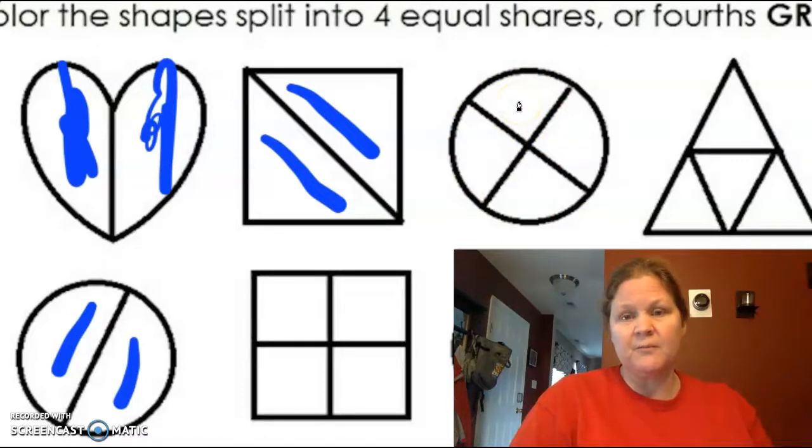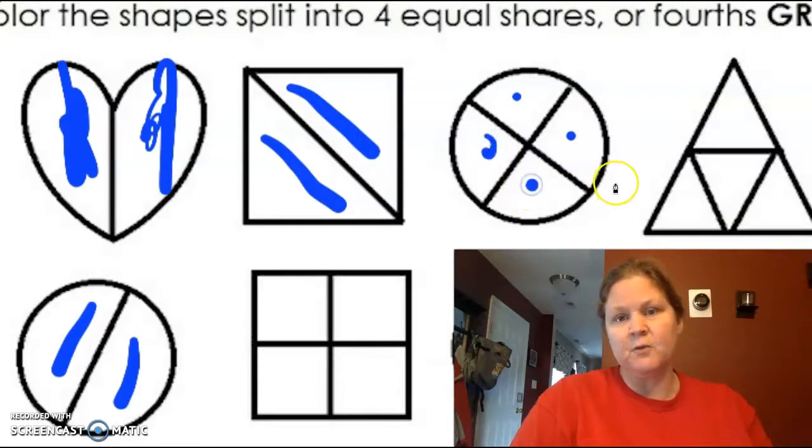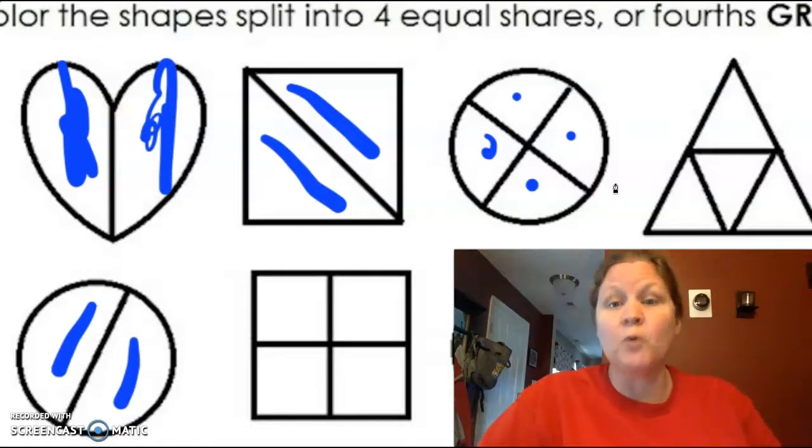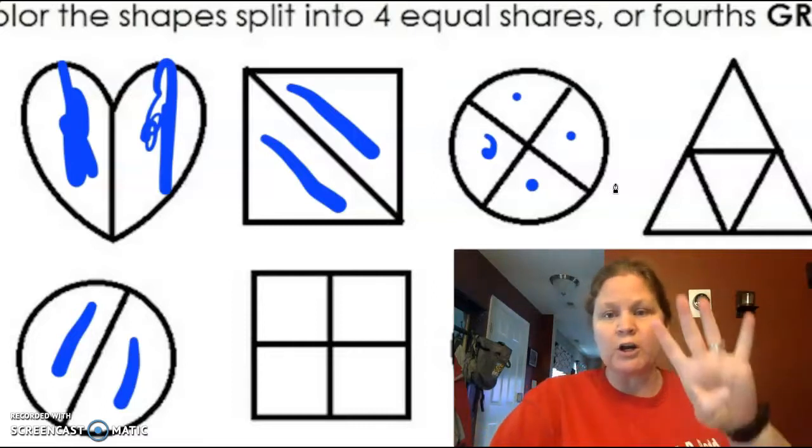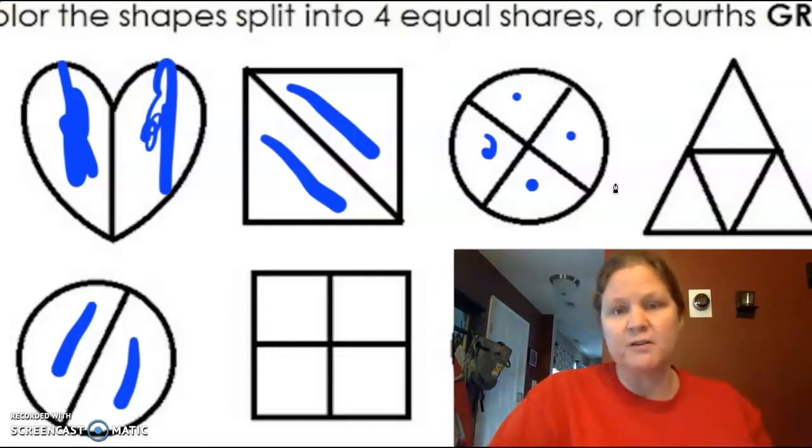So look right here. We got 1, 2, 3, 4 equal parts. That's called fourths. Everybody say fourths. What is it called again? Fourths, because there's 4 equal parts.